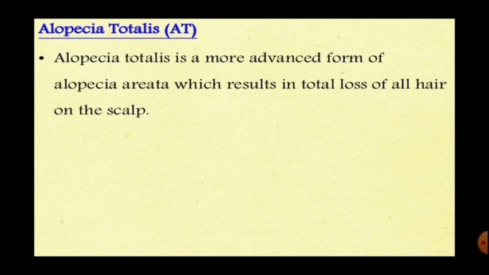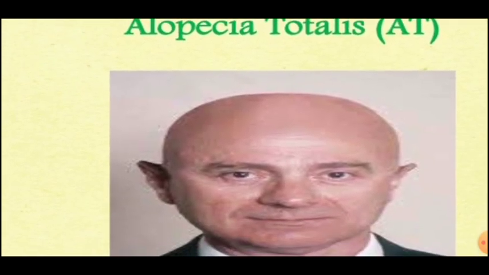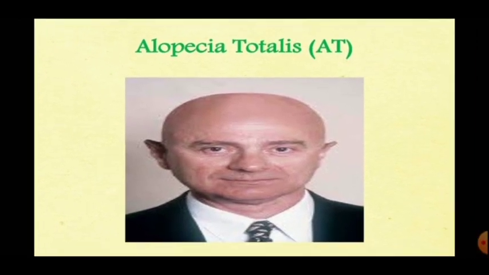Second is alopecia totalis. In this name, totalis means total. Alopecia totalis is a more advanced form of alopecia areata, which results in a total loss of hair on the scalp. We can see in this picture the scalp is very clear and the total hair loss is on the scalp. That's called alopecia totalis.